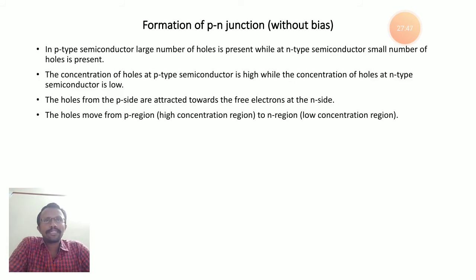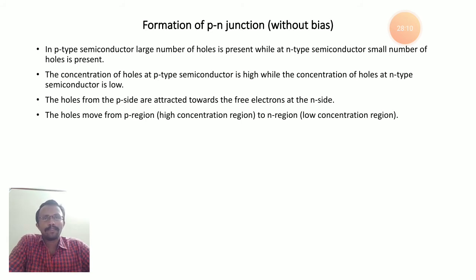Now you can see clearly that in p-type semiconductor a large number of holes is present, while in n-type semiconductor a small number of holes is present. I already explained this. Because of this, the concentration of holes in p-type semiconductor is high, while the concentration of holes in n-type semiconductor is low. Why?